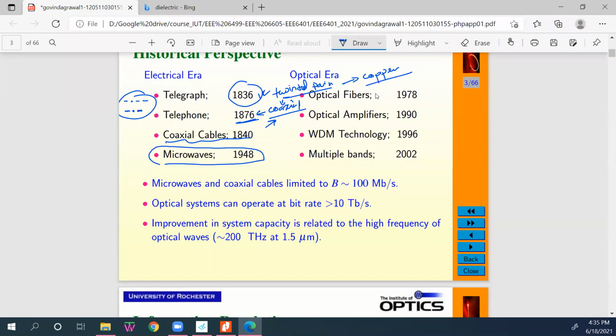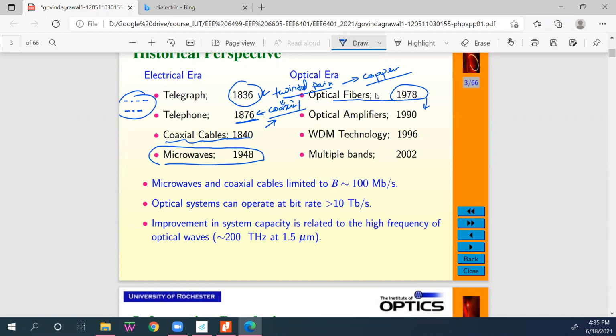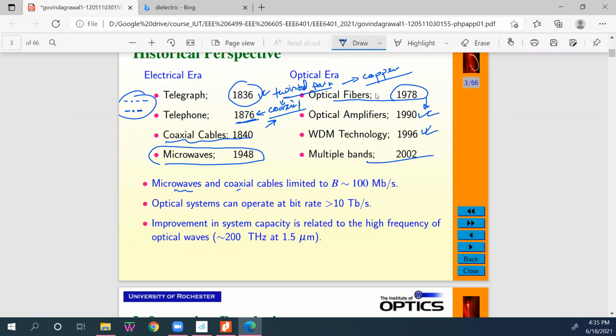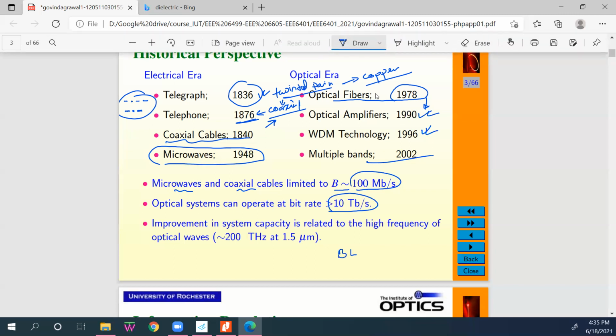Everything changes by introducing optical fiber when it was invented, because with optical fiber, the alongside components, optical amplifier, multiplexer, these things can be introduced. The microwave and coaxial cable data rate cannot be more than 100 Mbps, but optical has the highest data rate. If the data rate is high, the BL product will be increased, right? B times L, where L is the length, the BL product will be increased.